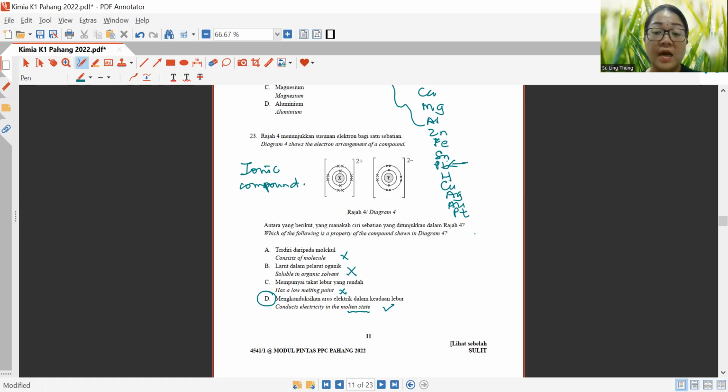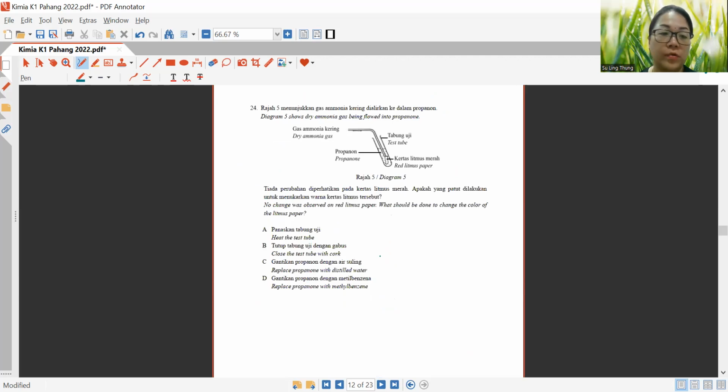Okay, it can't conduct any electricity, so it has to be either molten state or aqueous solution. Okay, now let's look at question 24. Diagram 5 shows dry ammonia gas being flowed into propanol. No change was observed on red litmus paper. What should be done to change the color of the litmus paper?